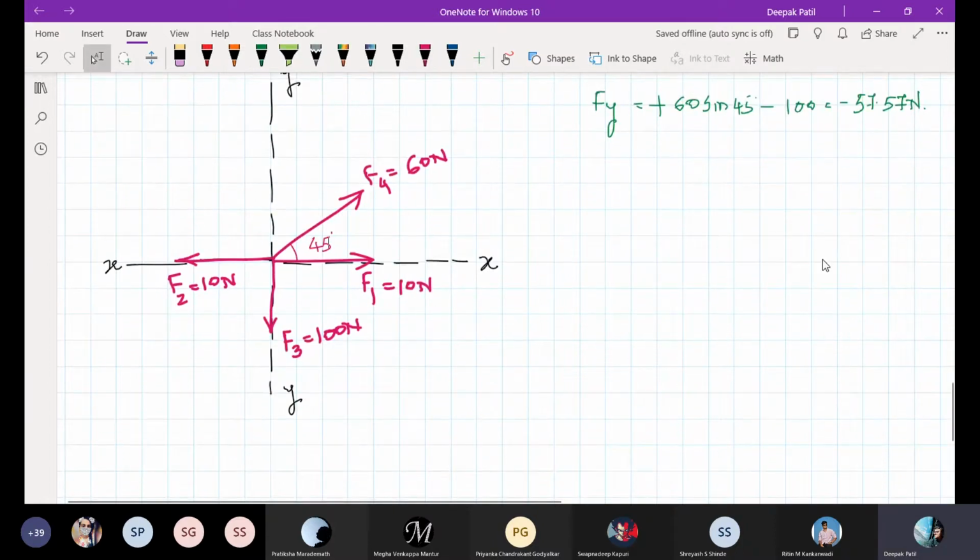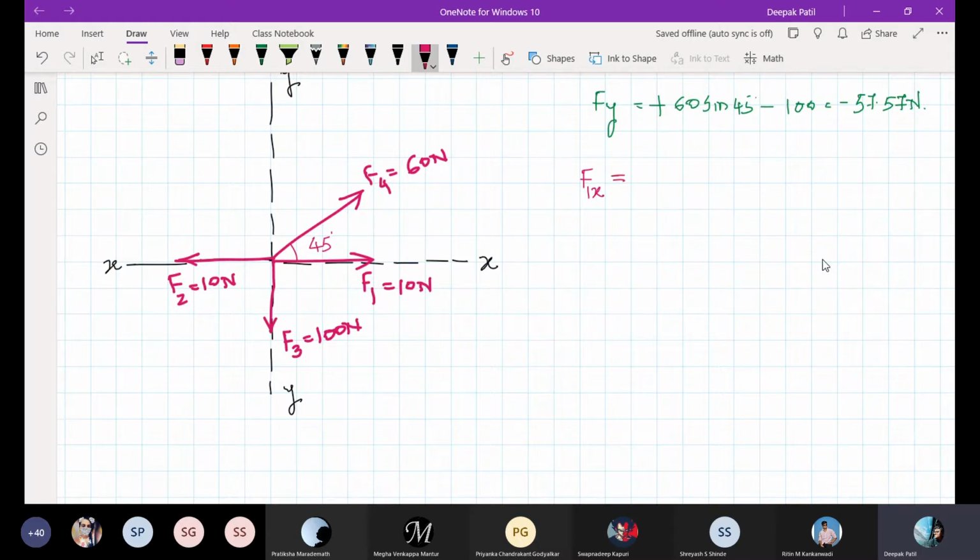So you have been asked to find the total force in x direction and the total force in y direction. I will take each and every force one by one and try to find out the total force in x and y direction. So first let me take F1. I want to find the x component of F1.